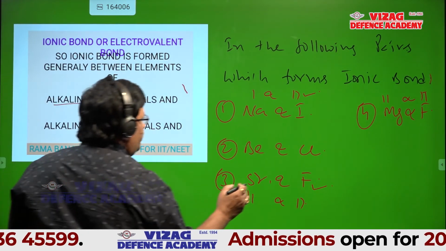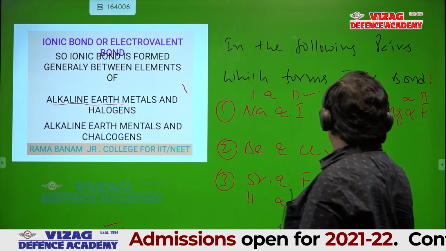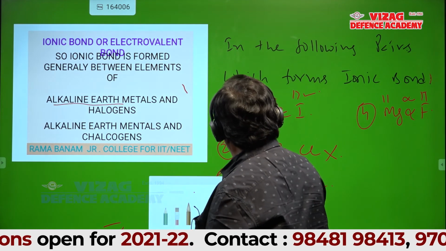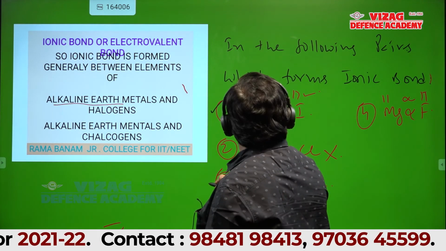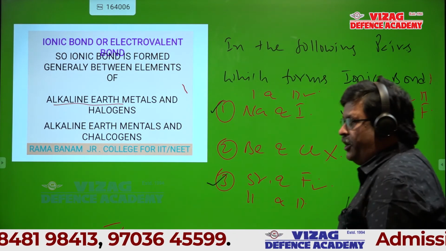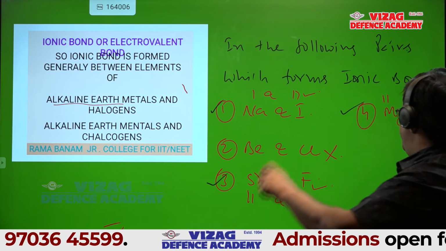Wait, student, this is not the answer. 1 is right, 3 is right, 4 is right. 2 is not an ionic compound. Right? Note it.